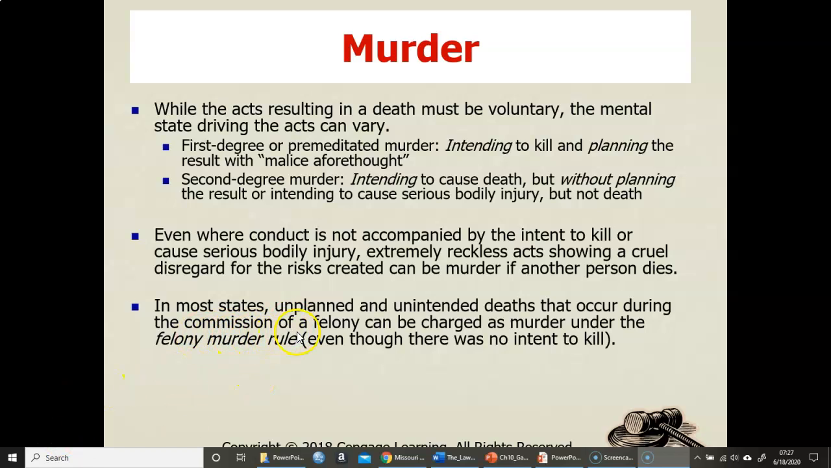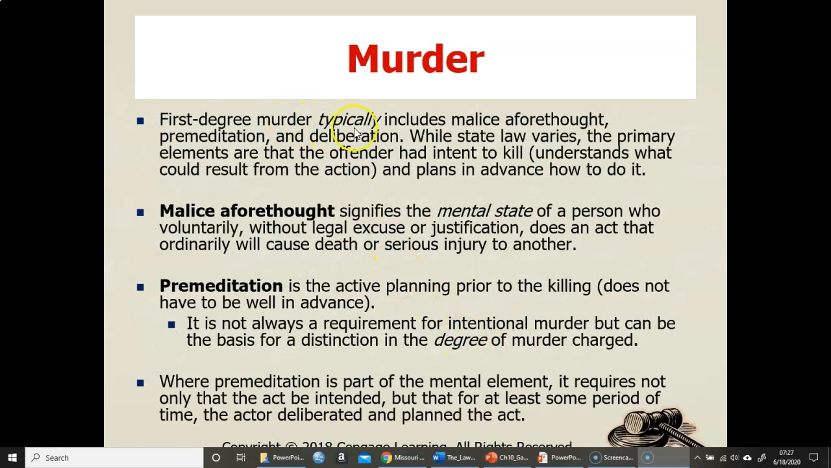Again, here's our felony murder rule, where somebody dies as a result of a felony even though there was no intent. So this is where our strict liability crimes come into play. First degree murder typically involves malice aforethought, so some type of premeditation and deliberation, and we're thinking about why we did this. Now, for malice aforethought, there's no specific time. It can be a very short time.